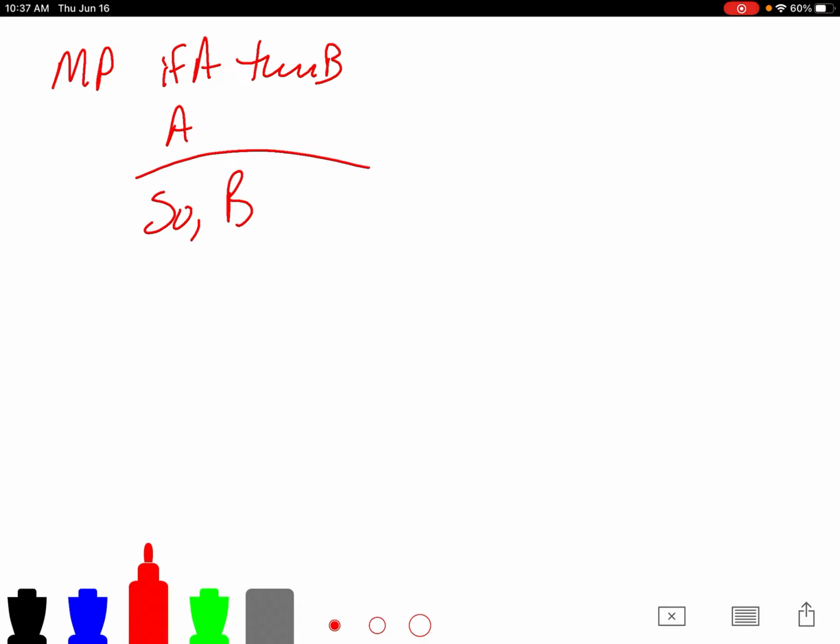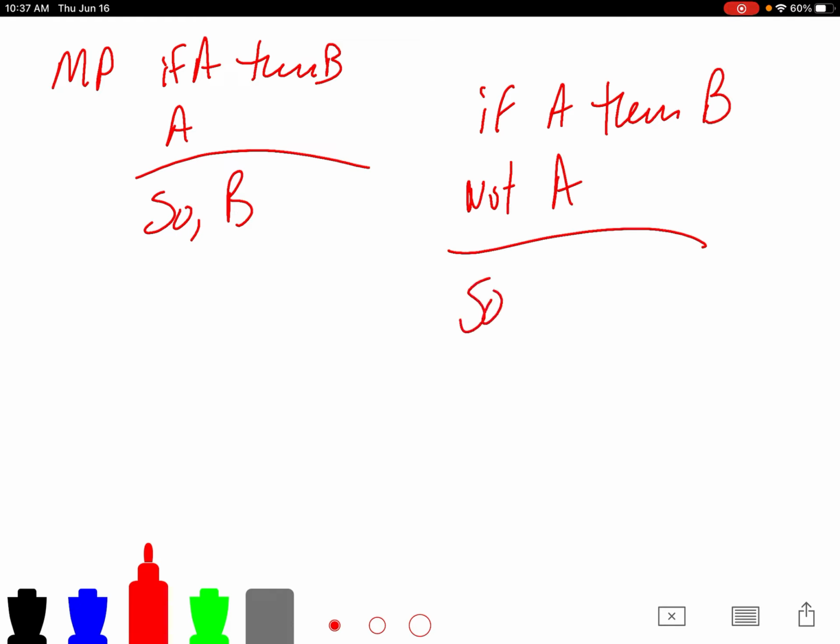Now there are other forms that are not valid, like if A, then B; not A; so not B. So let's go back to the good version first. Over here, if it rains, the game is canceled. A is a placeholder for it's raining, and B is filled in with the game is canceled. Then this argument goes like this: if it's raining, then the game is canceled. We know that it's raining, so the game is canceled. And if the premises are true, the conclusion will follow.